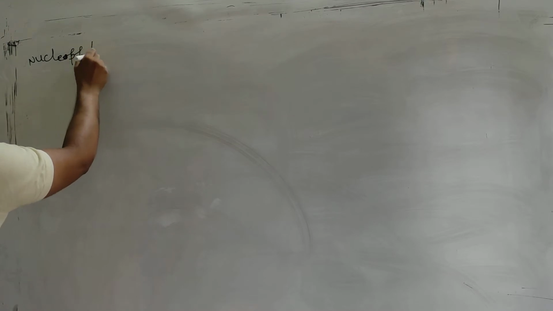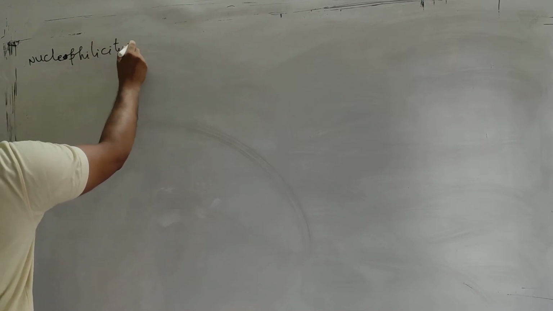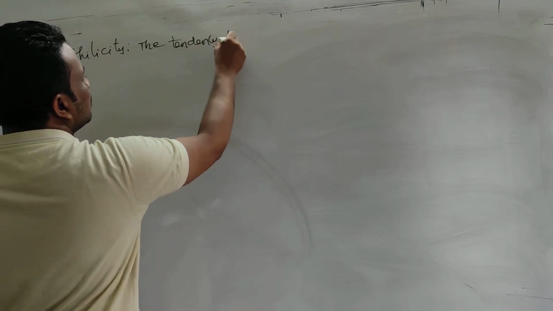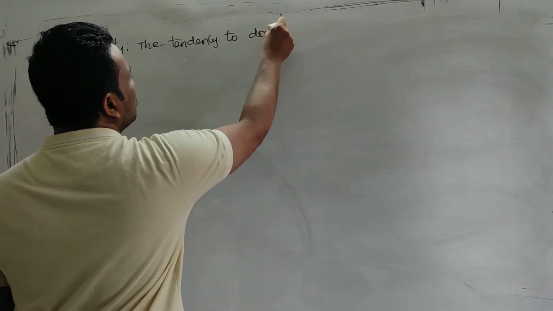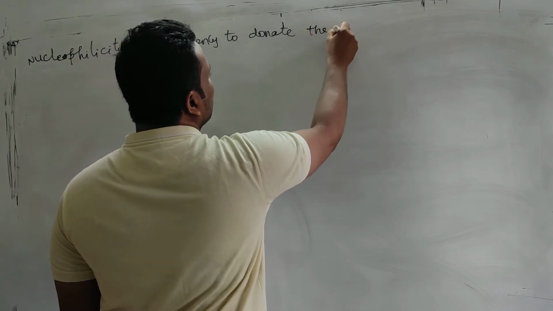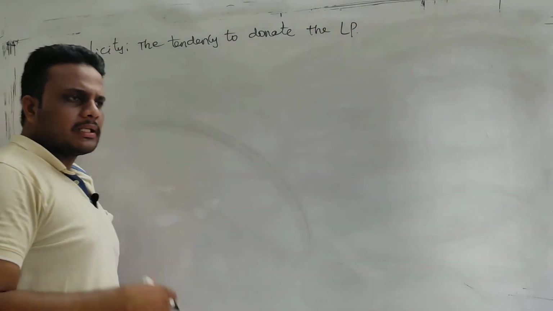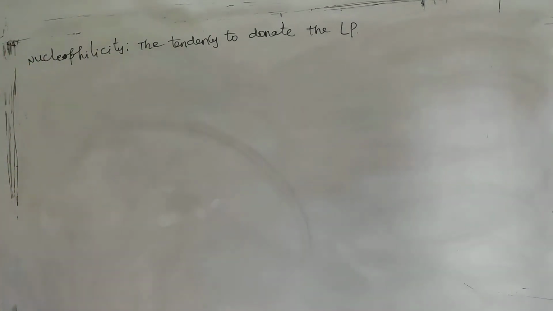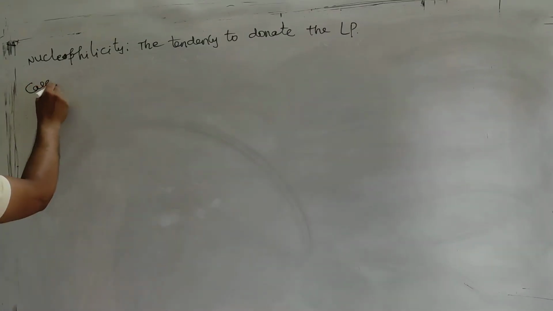What do you call it? Nucleophilicity. Nucleophilicity is simply the tendency to donate the lone pair. The higher the tendency to donate a lone pair, the higher the nucleophilicity. But how to check this? There are various cases.